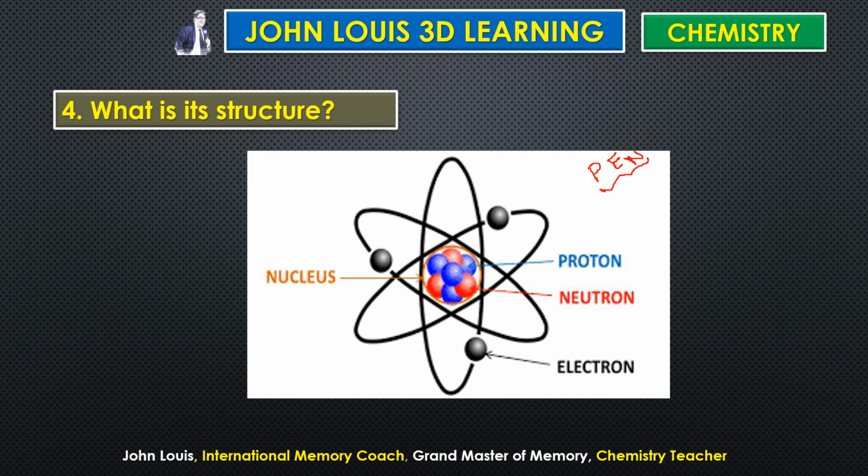So what is its structure? Every element is made up of atoms. An atom consists of a nucleus. The entire center part is the nucleus, in which two types of particles are present, proton and neutron. And electrons will be revolving around the nucleus at various orbits. The circular paths are known as orbits. So this is the structure of an atom.